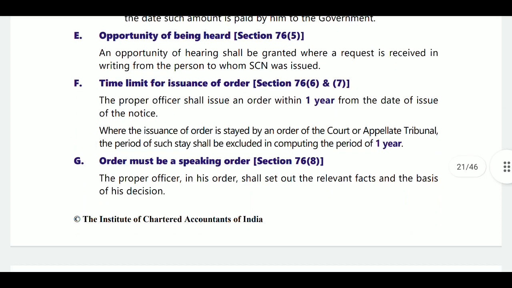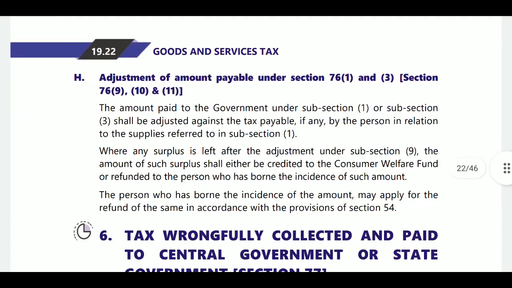And the time limit for issuance of order: the order should be passed within 1 year from the show cause notice. They will exclude the period of stay by order of a court or appellate tribunal. Next, the order must be a speaking order.